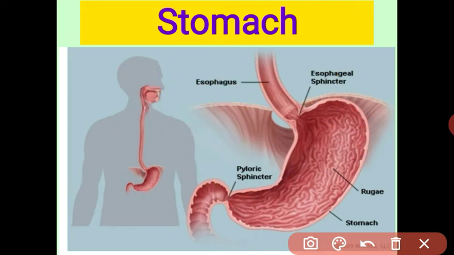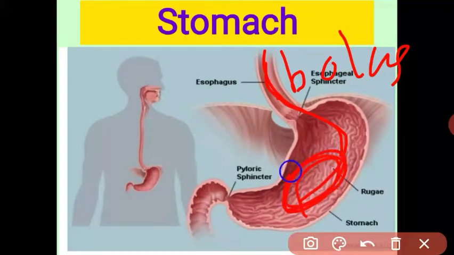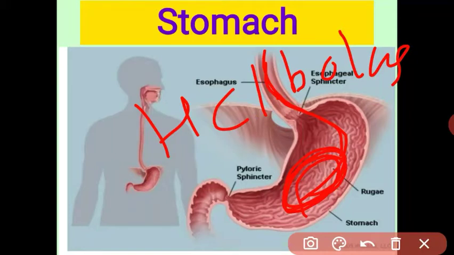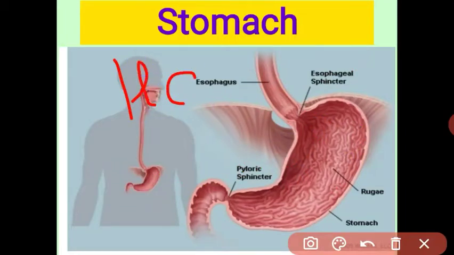See them one by one. What is the function of HCl? When the food enters the stomach from the esophagus, while it is in the esophagus it is called a bolus. When it enters the stomach, it reacts with the acid HCl. I told you the gastric juice has HCl, pepsin and mucus. First we see HCl. The main function of HCl is that it makes the medium acidic.